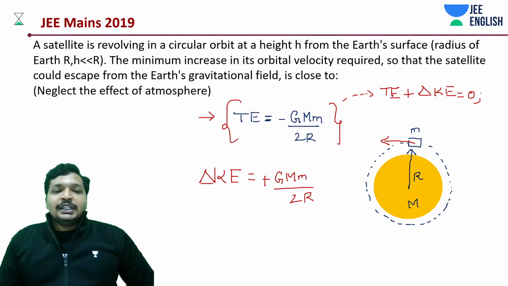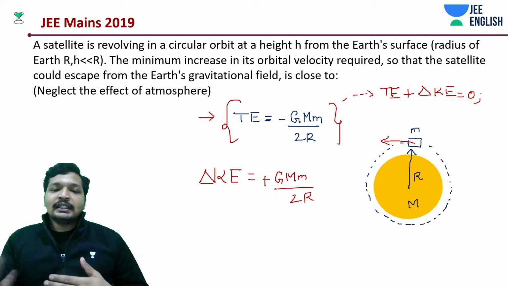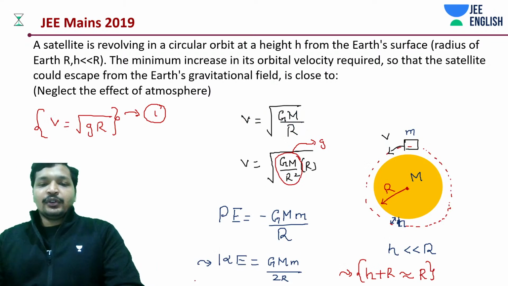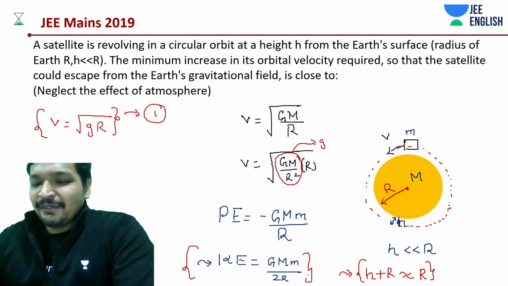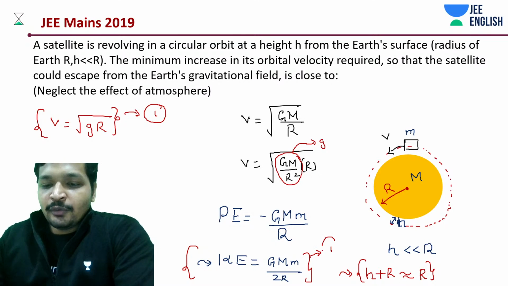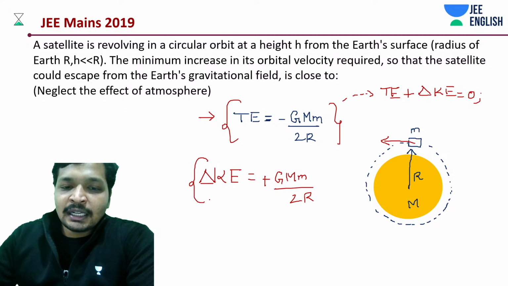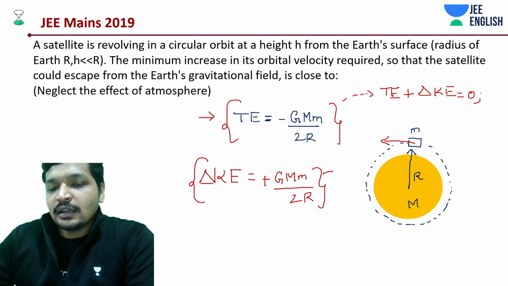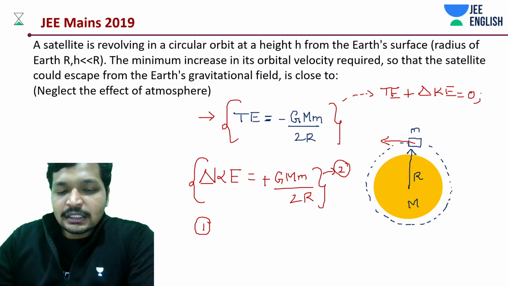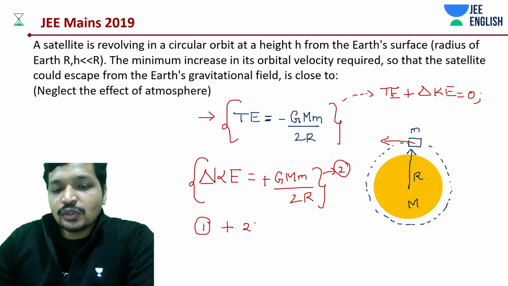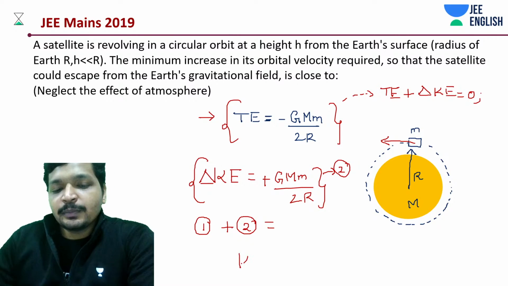Now comes the question, what is the total kinetic energy? In this case, the old kinetic energy plus that additional kinetic energy will give you total kinetic energy. So you are going to add up the same value. If you remember, the first is GMm by 2r, and the additional kinetic energy is also GMm by 2r. If we add 1 and 2, we'll be getting total kinetic energy. Why are we doing this? We are doing this so that we derive a final answer. But you can do it very quickly if you have already understood this point.